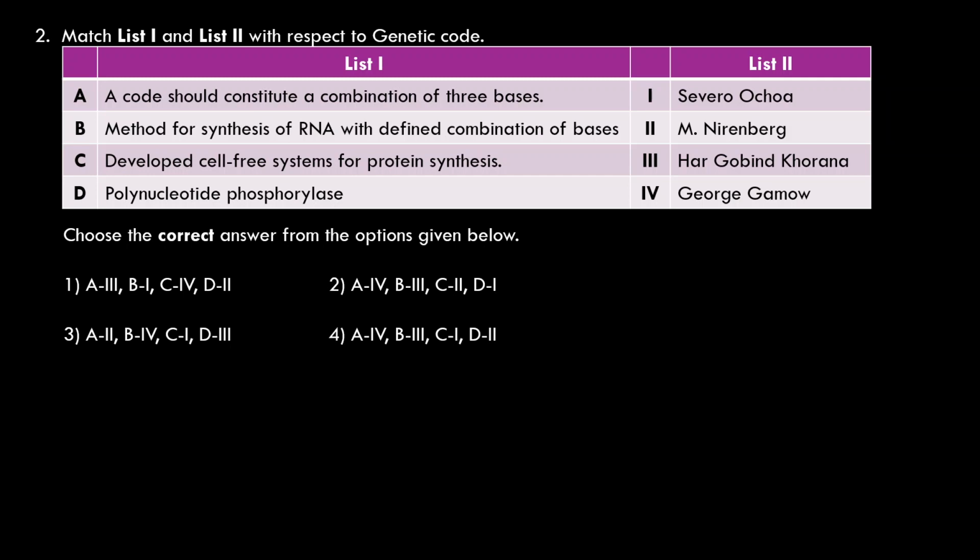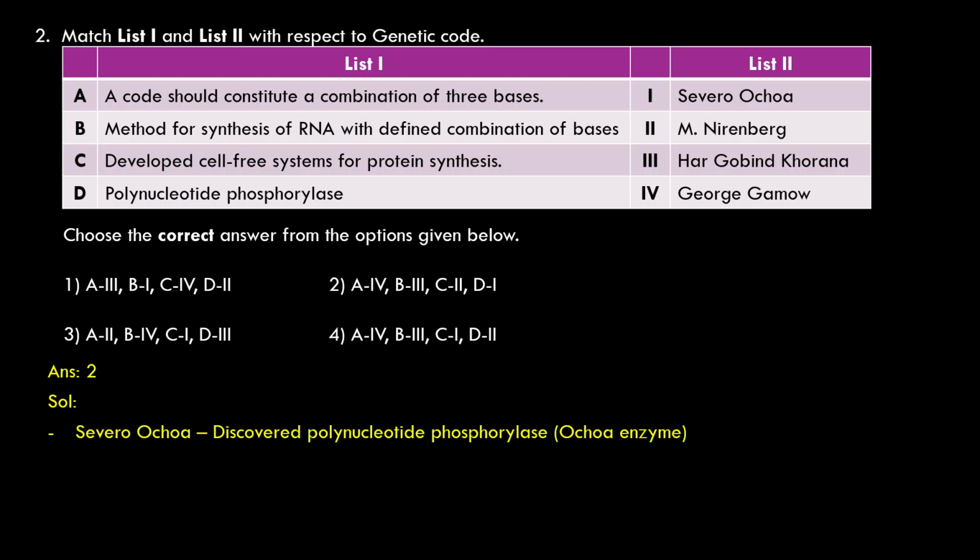Developed cell-free systems for protein synthesis. Nirenberg and his co-workers developed cell-free systems for protein synthesis. So C is 2. The polynucleotide phosphorylase enzyme was discovered by Severo Ochoa, also known as the Ochoa enzyme. So D is 1. So A4, B3, C2, D1. The second option must be the correct one. Let us see the answer.